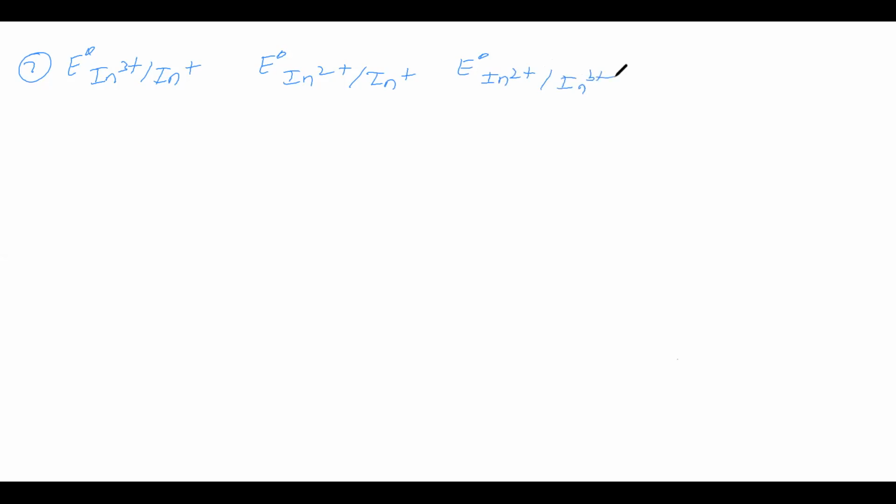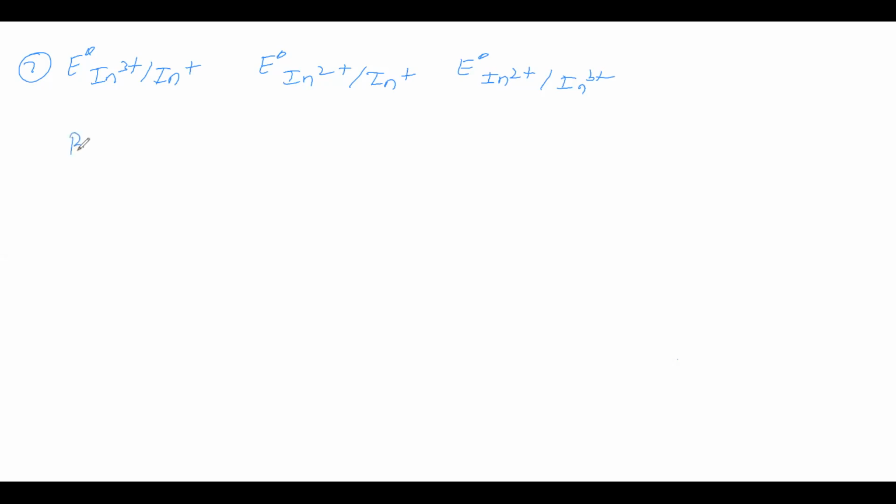For this we have to understand whether E naught is an intensive property or an extensive property, then only we can do this. Intensive property means it does not depend on quantity. Extensive property means it depends on quantity. Now E naught, that means potential, whether electrode potential or cell potential, whether it is intensive or extensive, we have to understand.